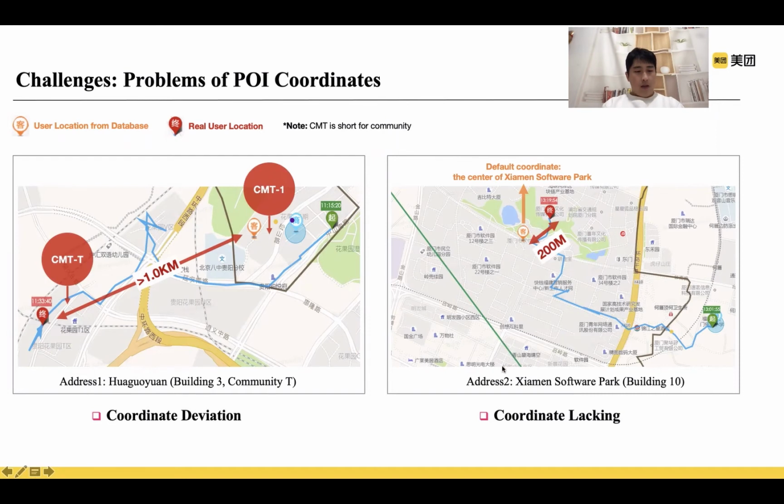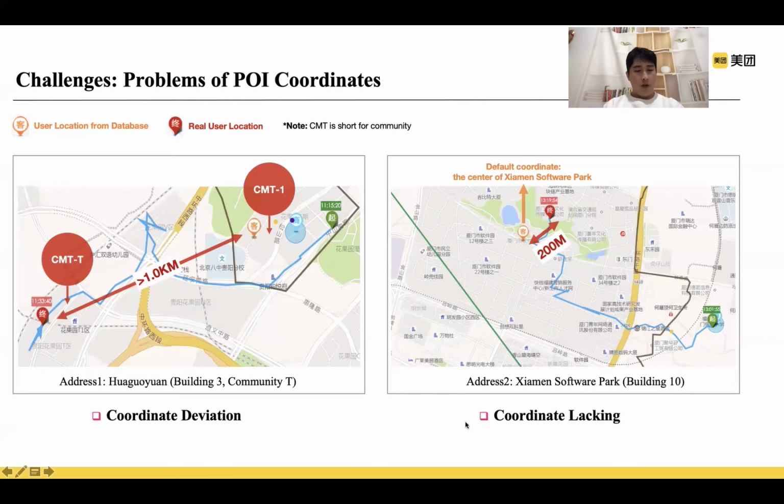Meanwhile, the lack of coordinates for fine-grained address text is also a problem that affects couriers' experience greatly, as shown in the right figure. The user address is Xiamen Software Park Building 10, but the POI coordinate is located at the center of the software park, which is about 200 meters away from the real user location of Building 10. These problems often perplex couriers seriously and cause many complaints to the platform.